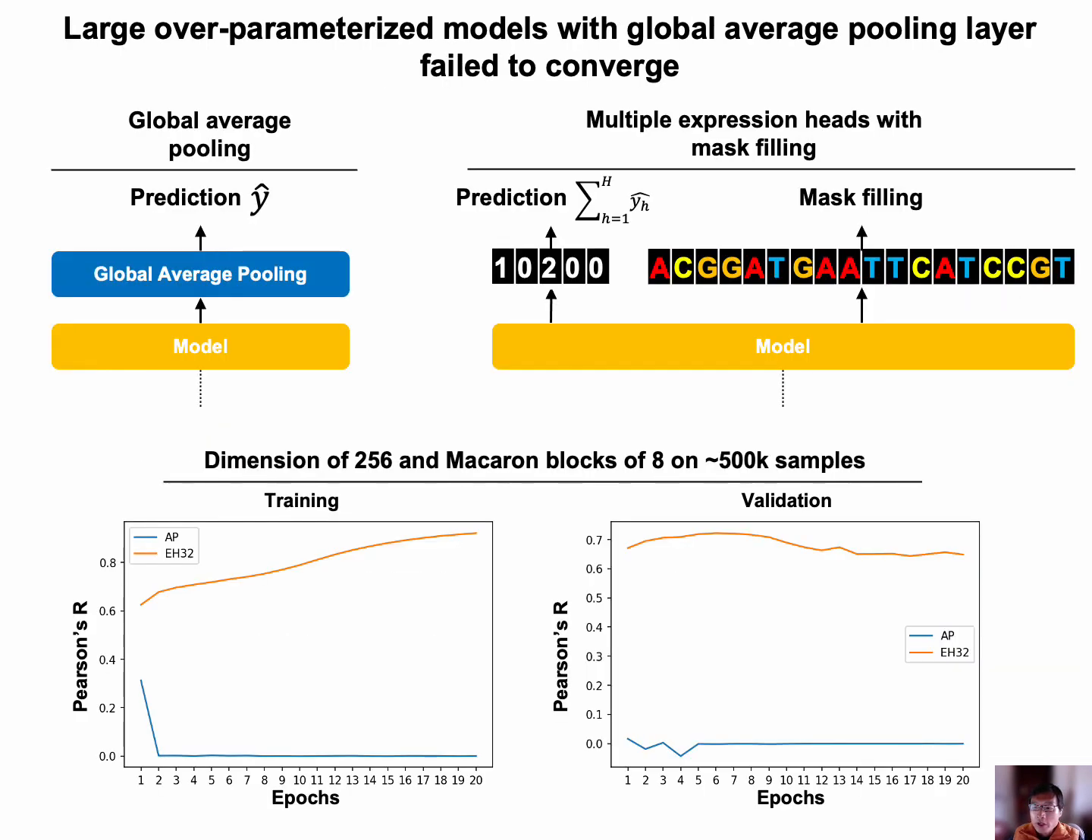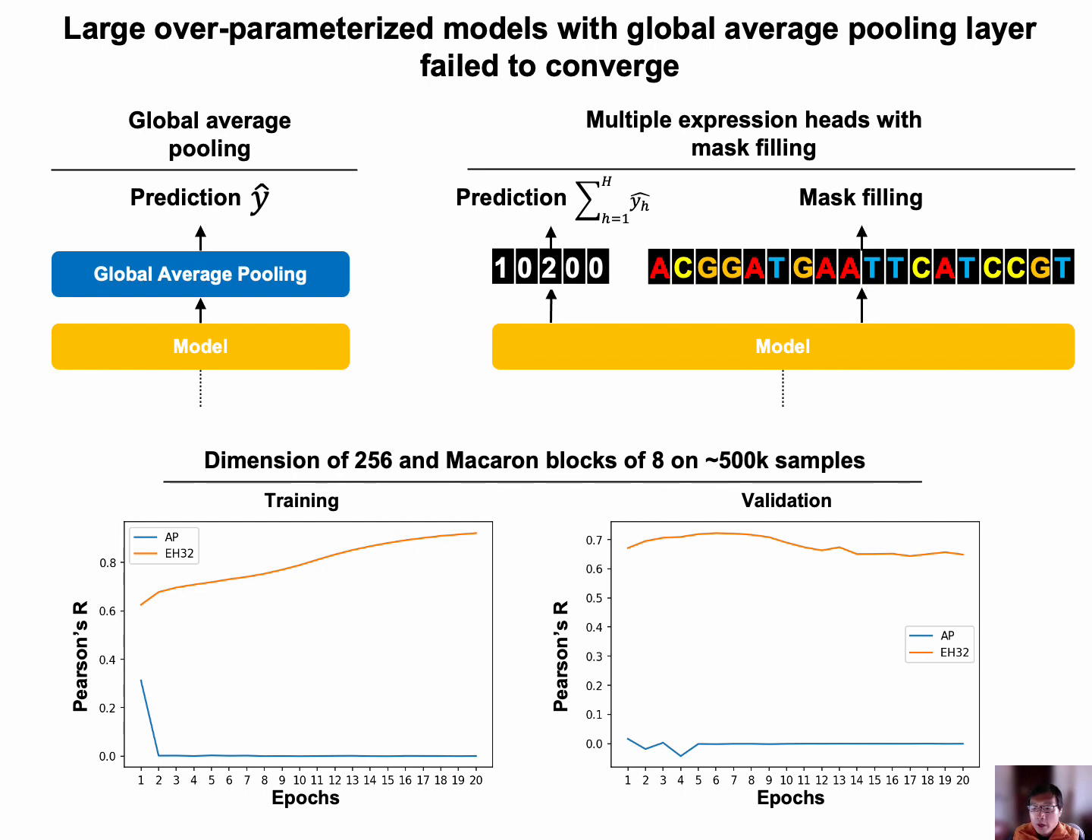We tested two architectures at the top of the transformer, global average pooling and the multiple expression heads with mask filling. Global average pooling layer at the top of a neural network is commonly used for regression and classification tasks. However, we found that when applying the global average pooling layer at the top of a large transformer model, for example, with dimension size of 256 and the block size of 8, the whole model sometimes failed to converge on training on relatively small amount of data.